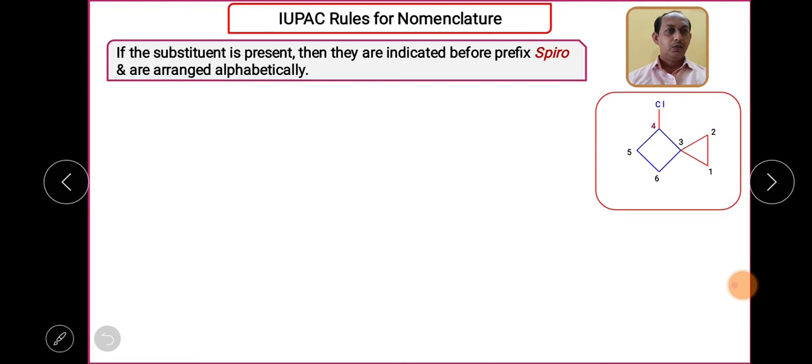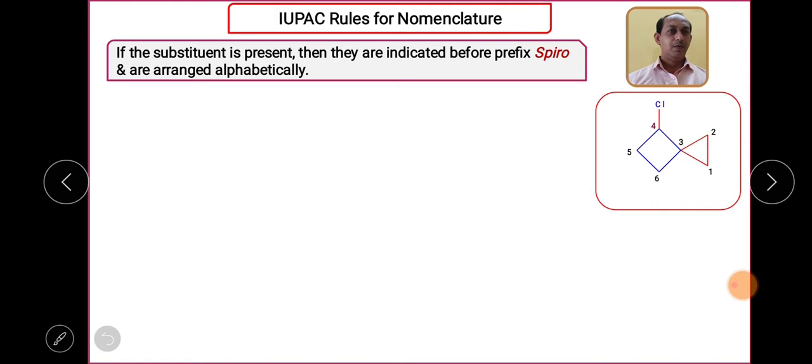So for this compound, how can we give the nomenclature? First we write the word spiro, followed by the bracket. But as the compound contains a substituent, the name must contain the number of the substituent and the substituent name.